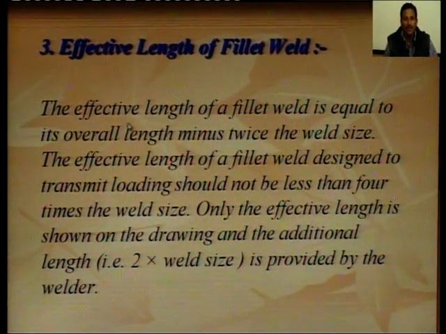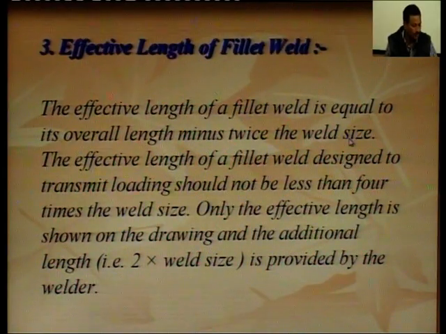The effective length of a fillet weld. The effective length of a fillet weld is equal to its overall length minus twice the weld size. So, effective length of a fillet weld is taken as total length of the weld minus 2 into the weld size.